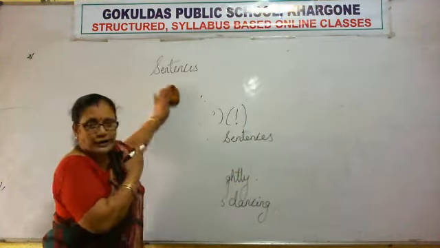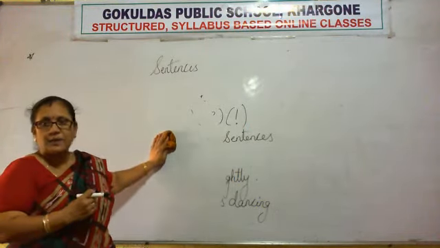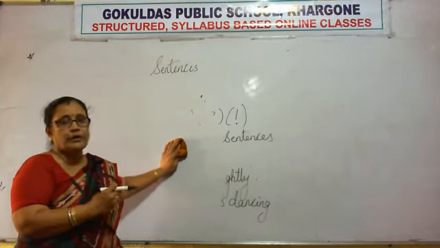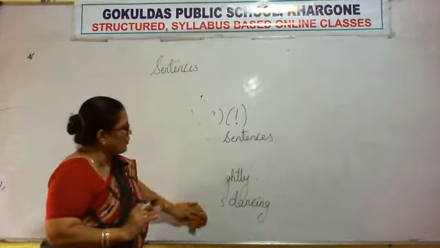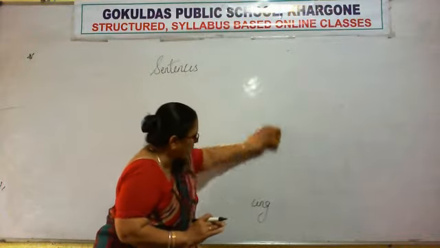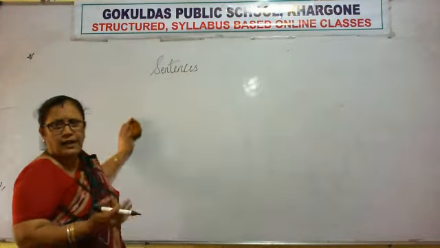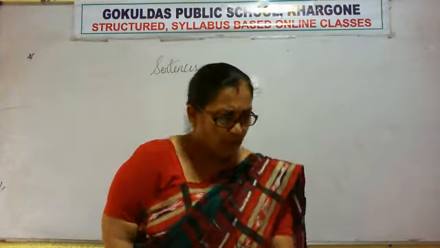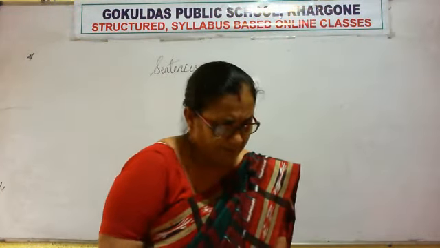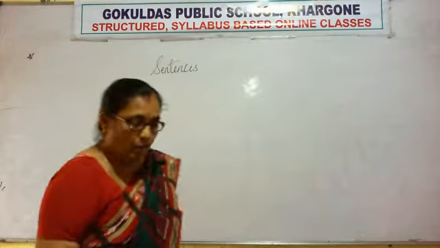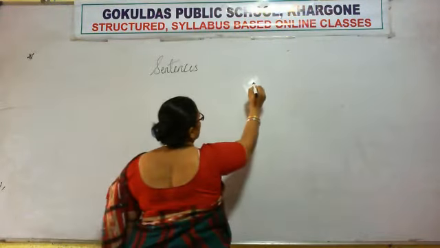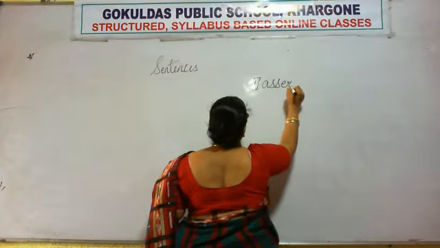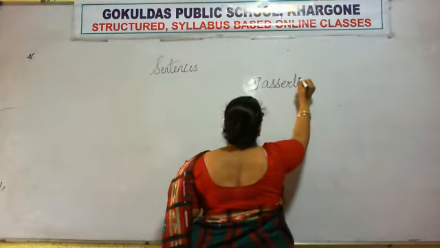Children, you don't have to write all this. This is only the explanation part. Pay attention, understand it very carefully, and then we'll do the writing later on, okay? Don't worry that the man is erasing again and again and I have not written anything. Don't worry, we'll do it later on, okay? Now, so what is the first type of sentence? What we have learnt is assertive sentence.